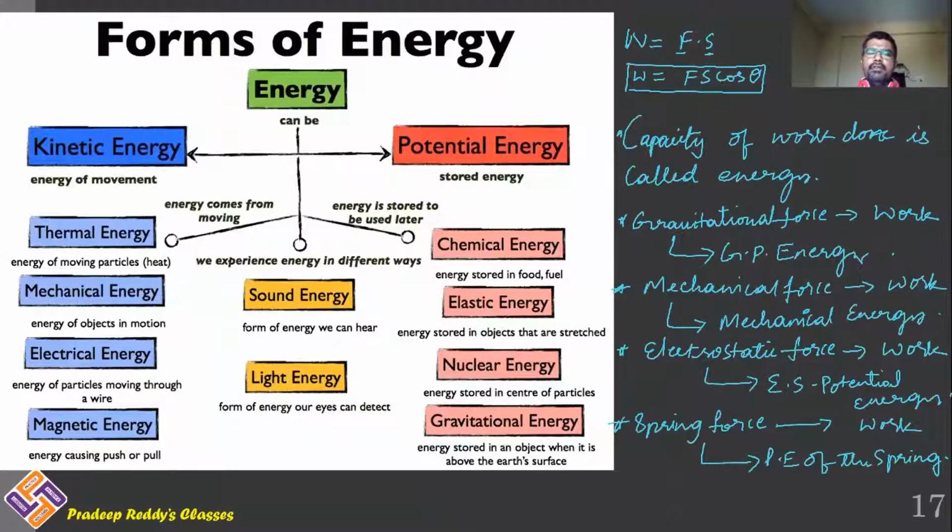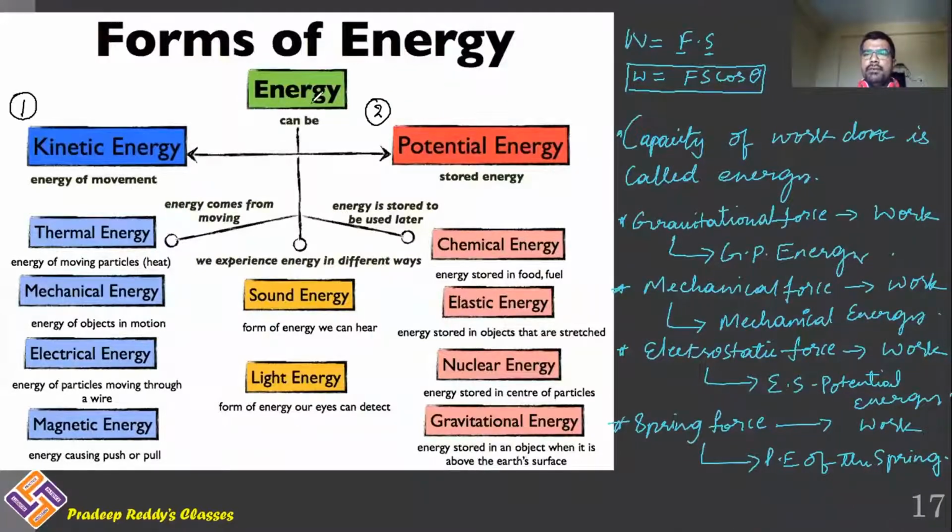Like that, when some kind of force is doing work, generally in this chapter we will be dealing with mechanical force. Therefore, we will be learning mostly about mechanical energy in this chapter. And mechanical energy can be categorized into two different types. Number one, kinetic energy, and number two, potential energy.